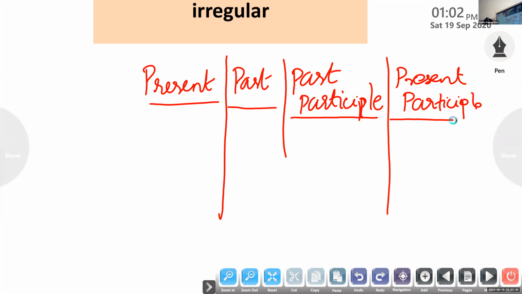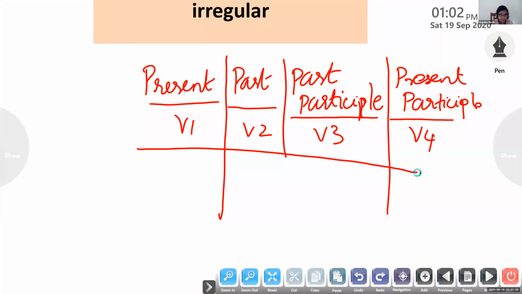According to your last year's book, you have learned V1, V2, verb 3 form and verb 4 forms, right? Verb 1 form is called the present form.